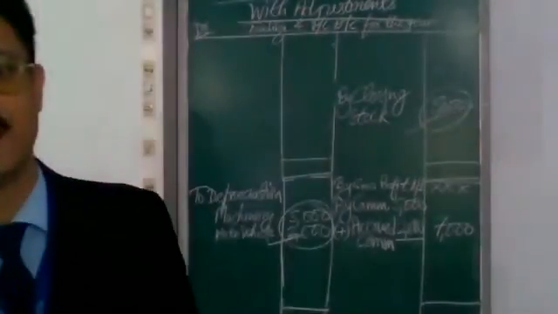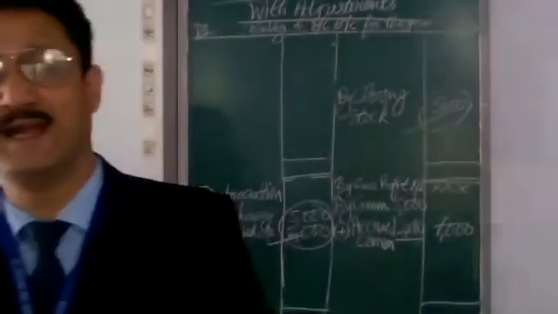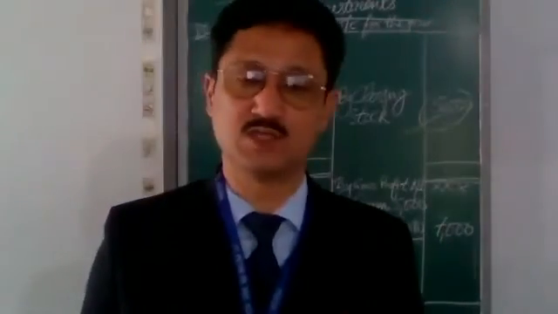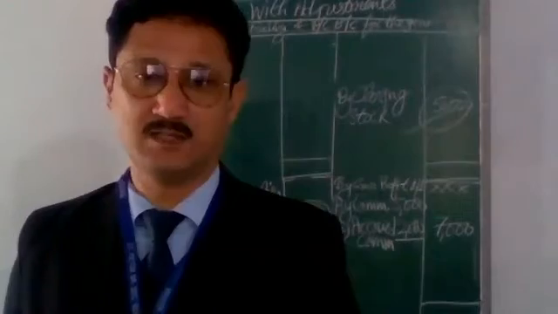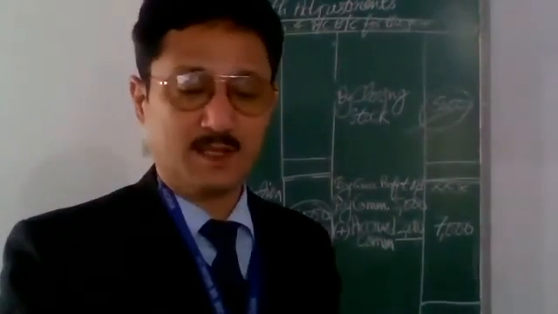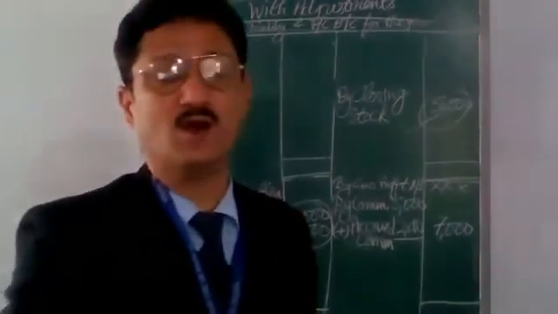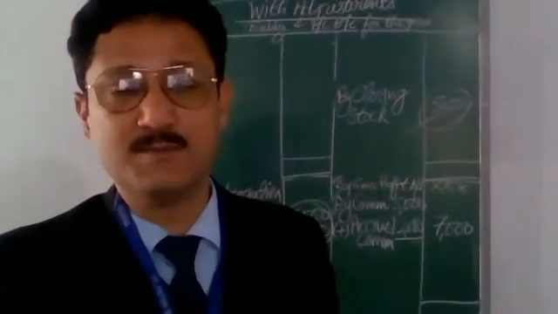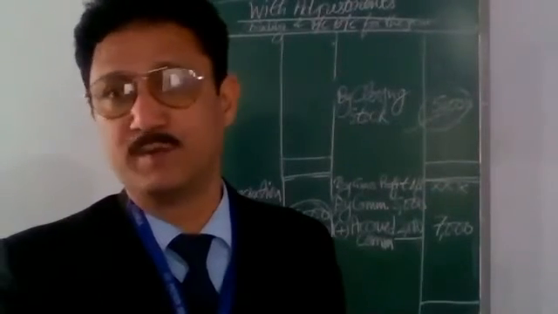The asset side of the balance sheet, stock will be shown because it remains unsold. Closing stock, the amount of stock which remains unsold at the end of the year will be asset of the firm, and it should be recorded on the asset side of the balance sheet as well.